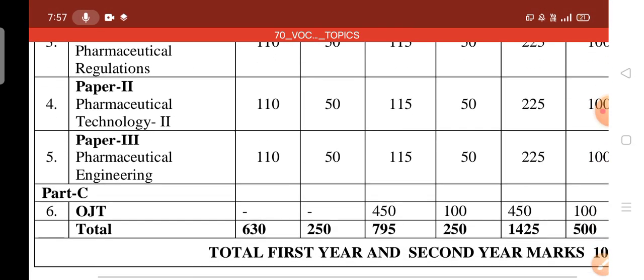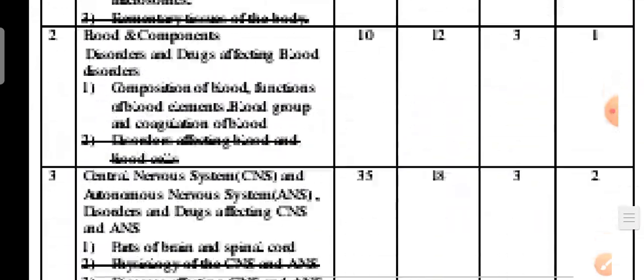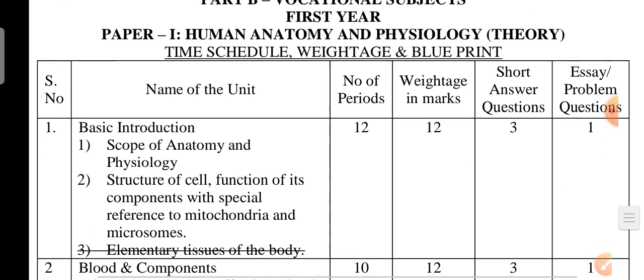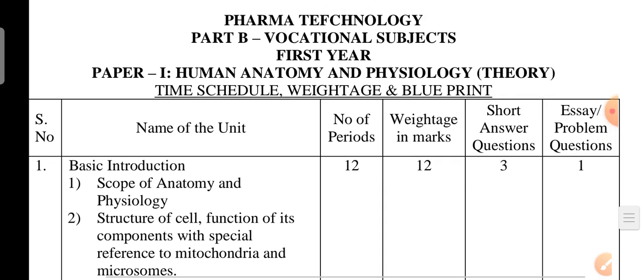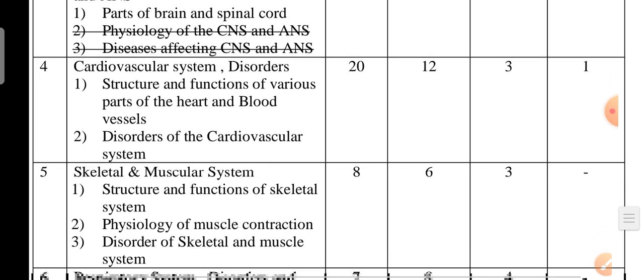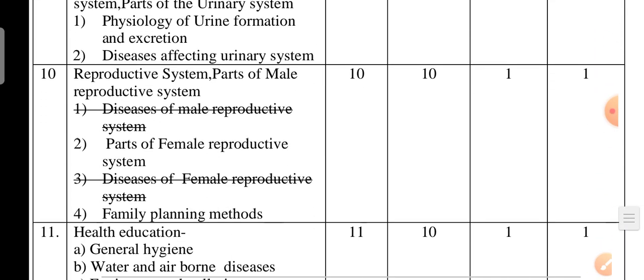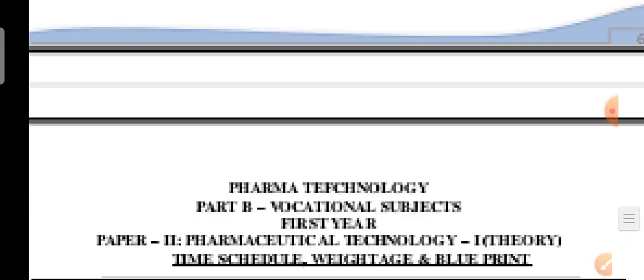Syllabus. Okay. 30% deleted questions. This paper too.